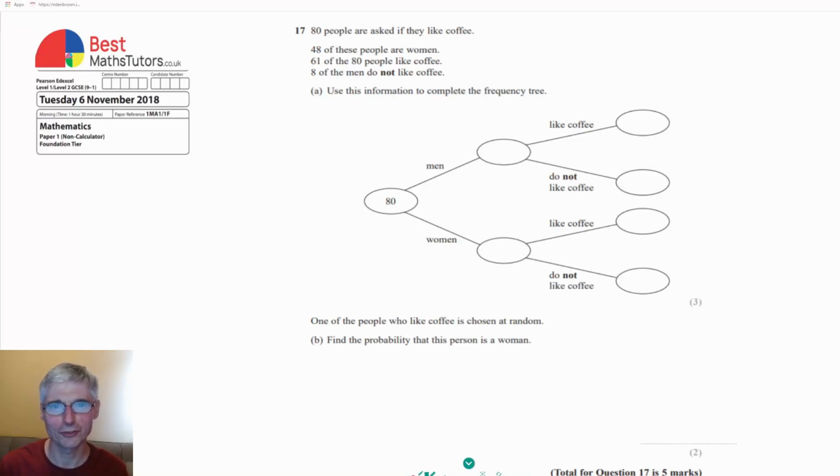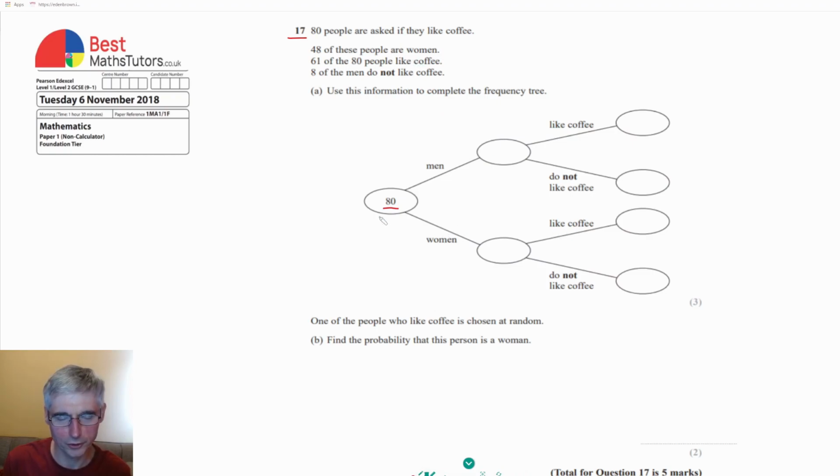I'm continuing to go through the Edexcel Foundation Tier Paper 1 from 2018 and this is question 17. So what we've got here is a frequency tree which we've got to complete. It says that 80 people were asked if they would like coffee, and there we can see the 80 people that's been asked, and it says that 48 of these people are women.